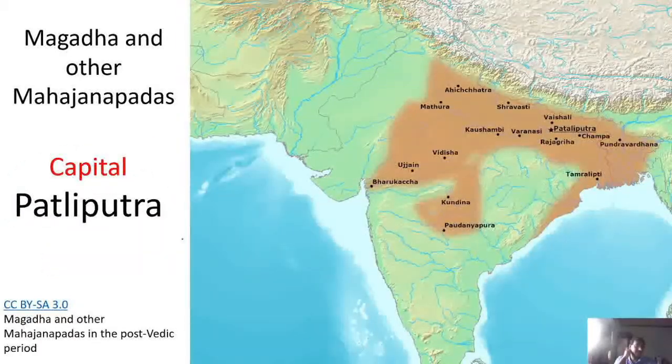As you can see, during that time Magadha covered quite a long area, with the capital Patliputra over there. Starting from a small Janapada, it evolved into a big Mahajanapada, and later on it captured several other Mahajanapadas. This is how the entire thing went, and we're going to study this particular region.